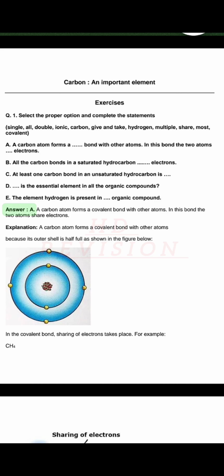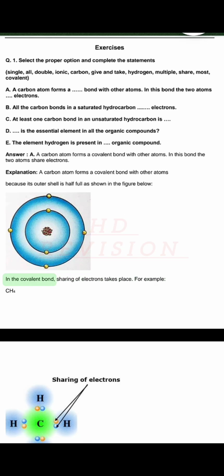Answer. A. A carbon atom forms a covalent bond with other atoms. In this bond the two atoms share electrons. Explanation. A carbon atom forms a covalent bond with other atoms because its outer shell is half full, as shown in the figure below. In the covalent bond, sharing of electrons takes place.